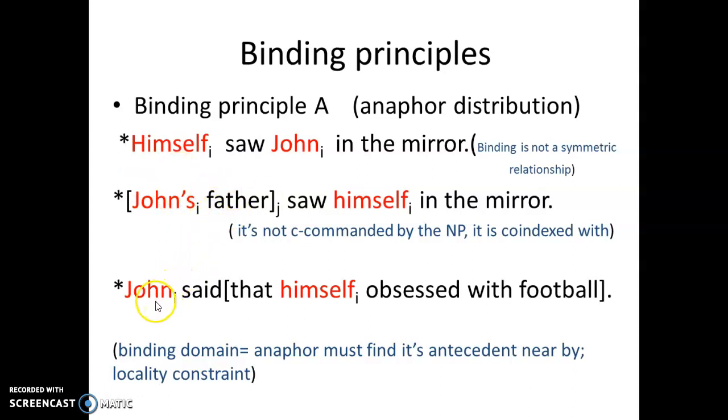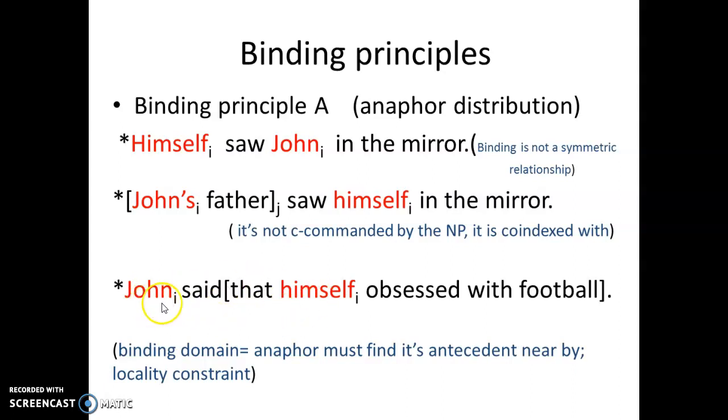The third sentence also is not grammatical because it has to do with the binding domain. The binding domain is the clause relationship. That means the anaphor himself has to be close and related to the noun phrase, the binder, in the same clause, not in a separate clause.